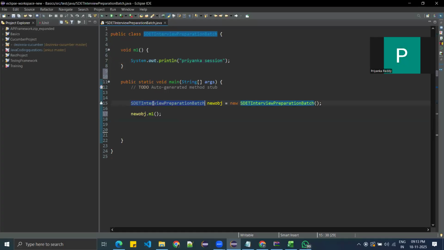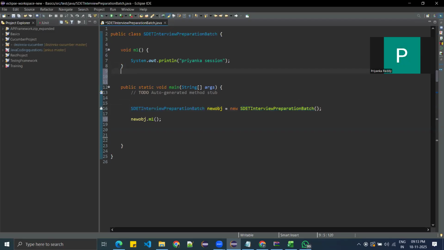Got it, guys? So you do not need to call the constructor manually. Automatically it will be executed. Where is the constructor here? This is the constructor basically. So now let's come to the constructor definition. Constructor is a special method in Java that runs automatically when you create an object.